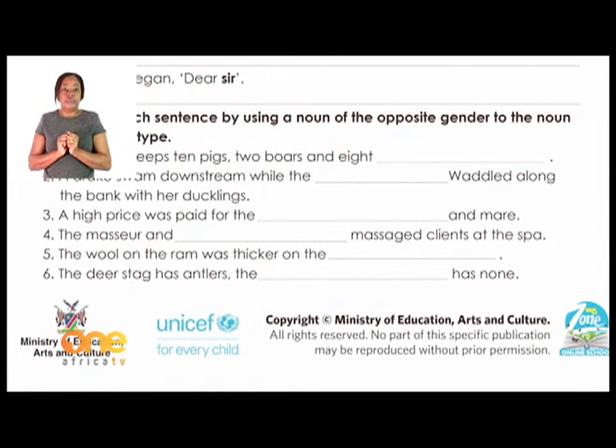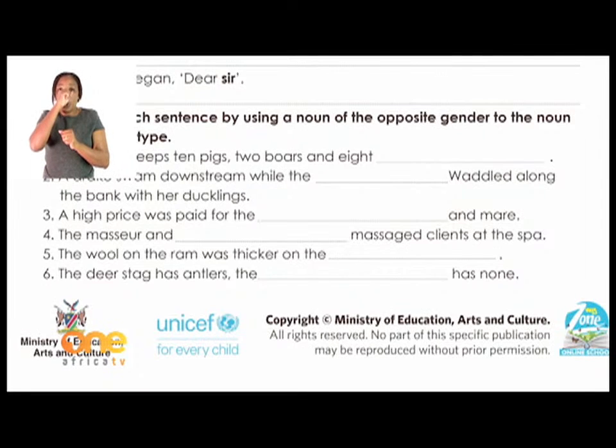You change, if it's male, change to female. If it is boy, change to girl. That is what I'm saying. So just check the words which are in bold. Mr. Brown keeps 10 pigs, 2 bulls, and 8.